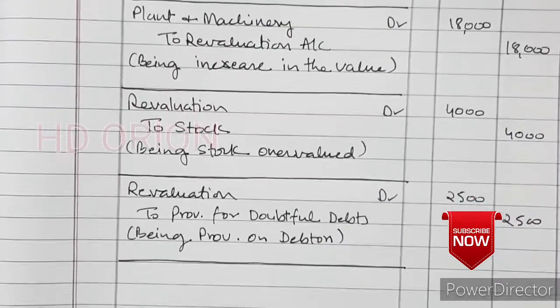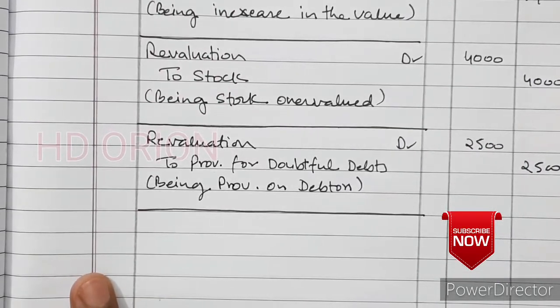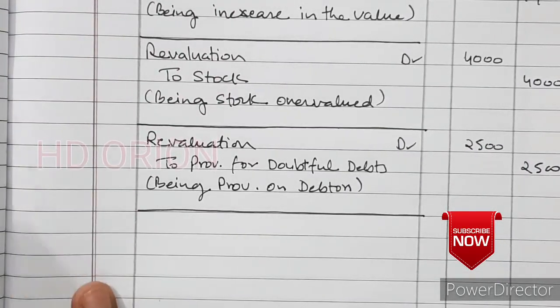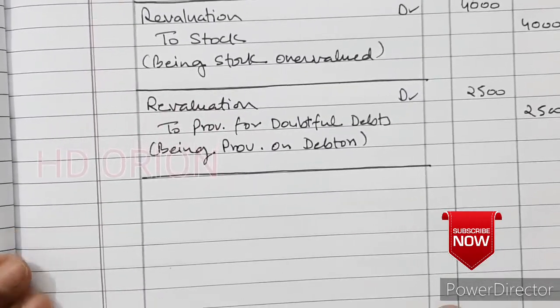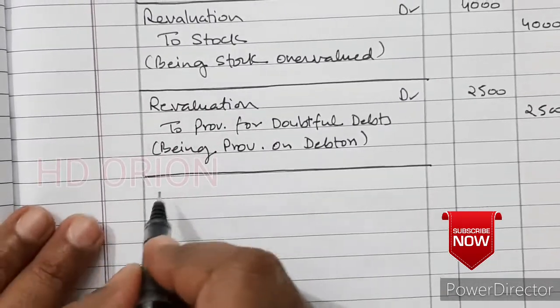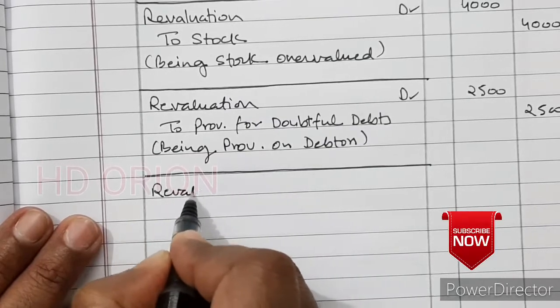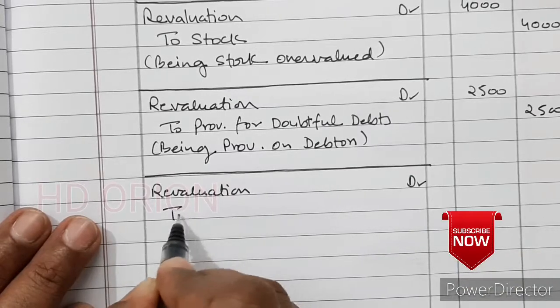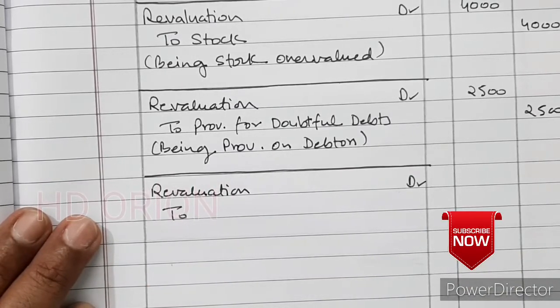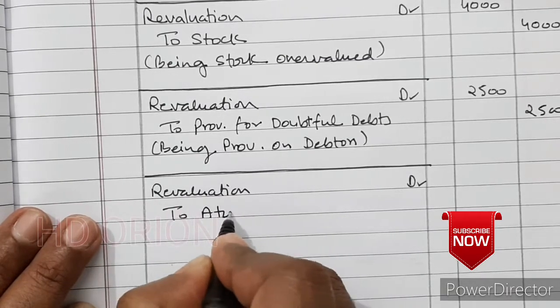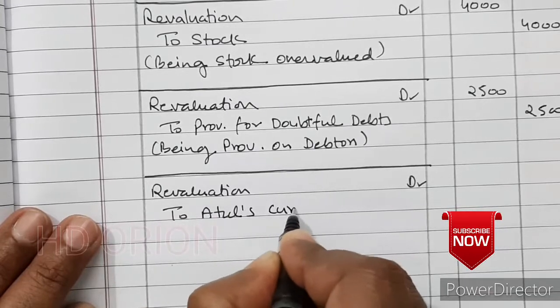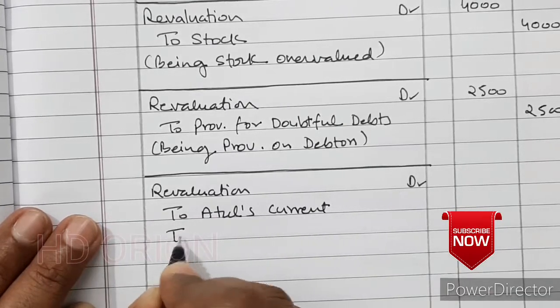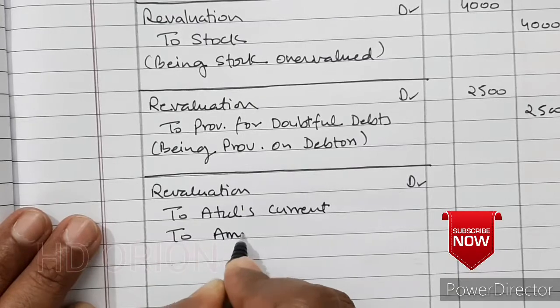So there is profit because credit side is more and debit is less. Therefore revaluation account debited to old partners' current account, that is Atul's current account and Amit's current account.